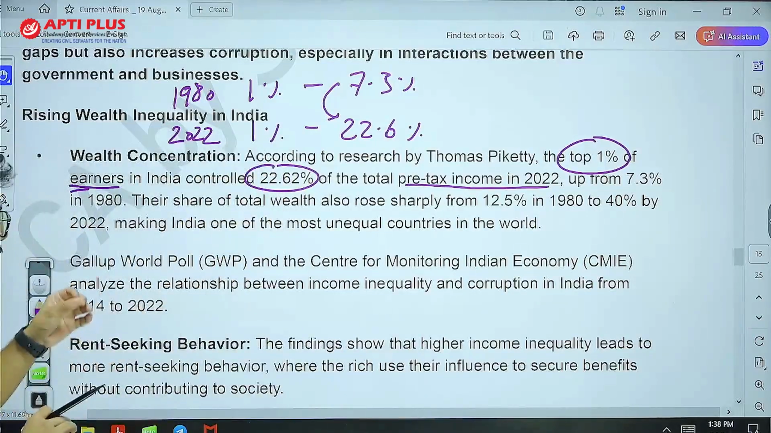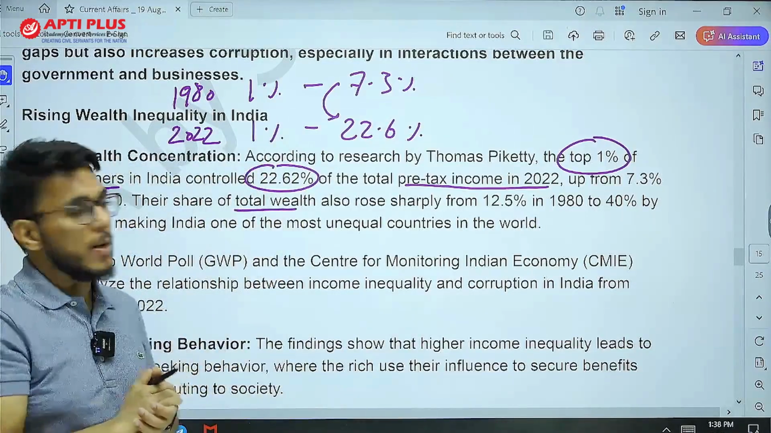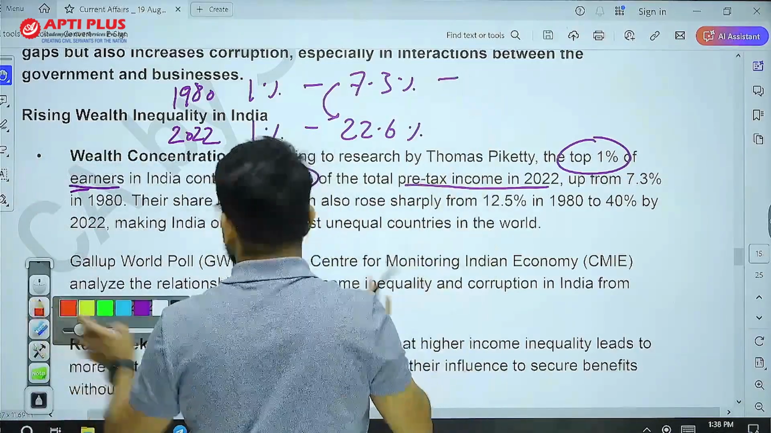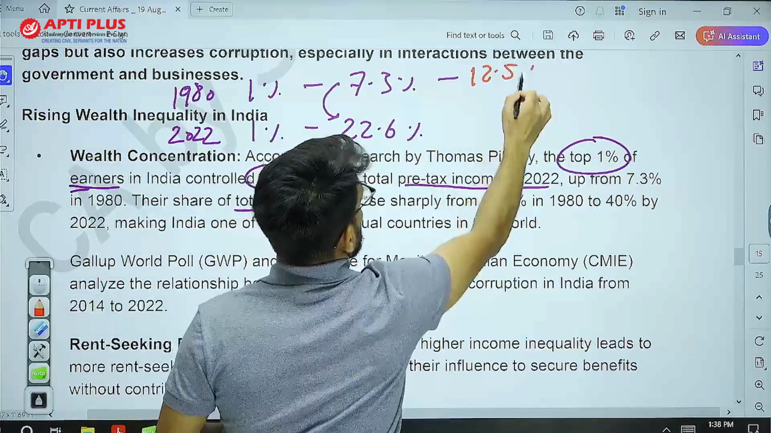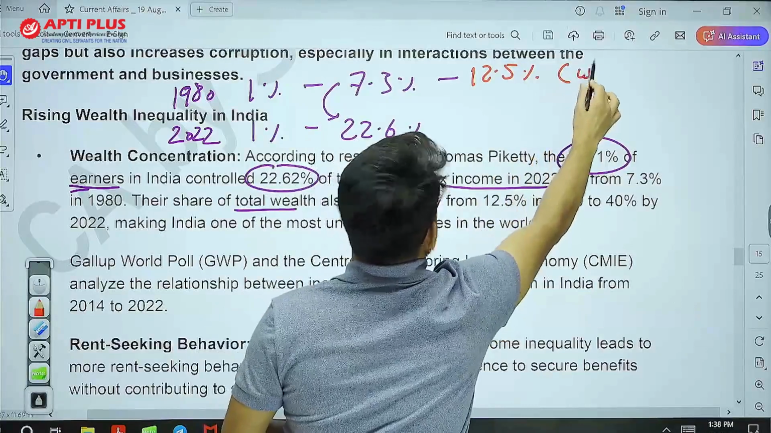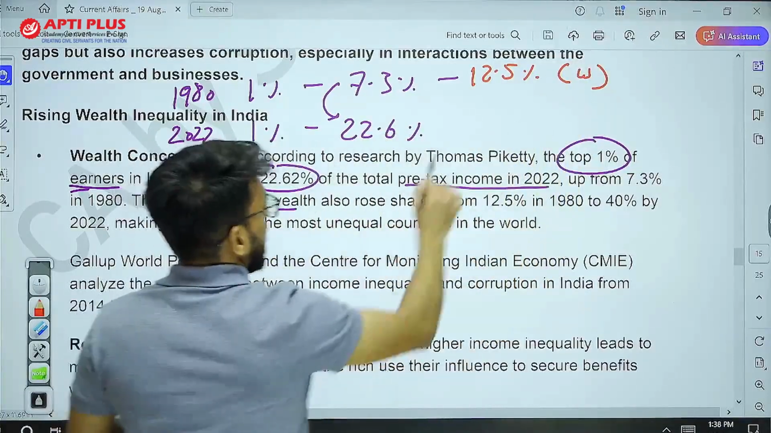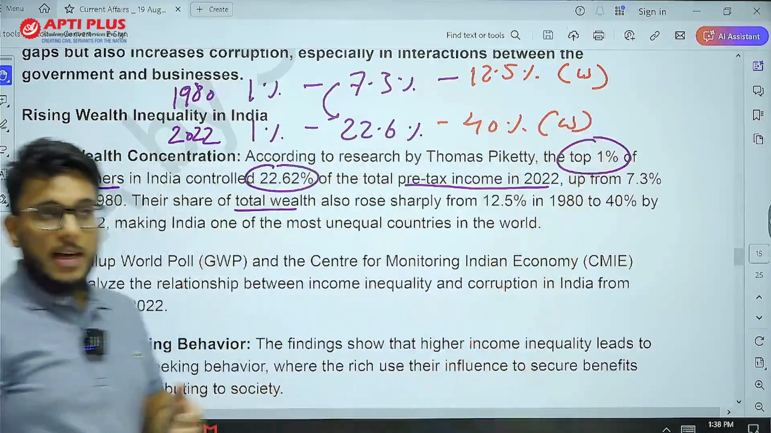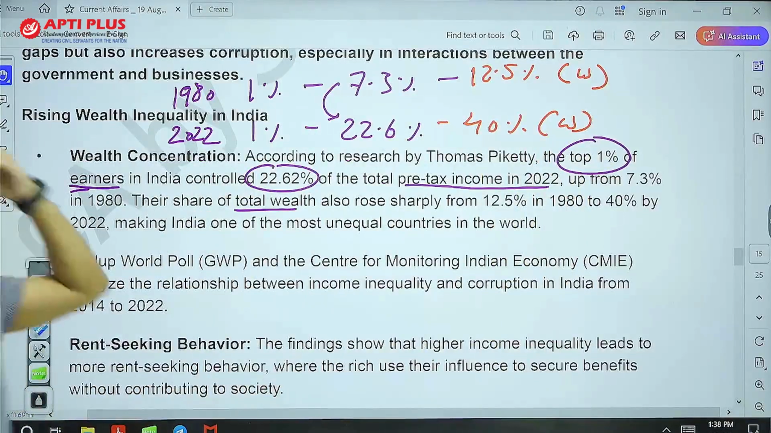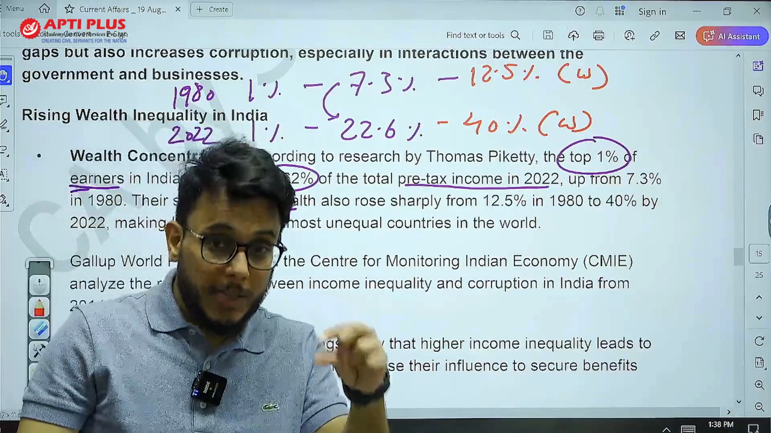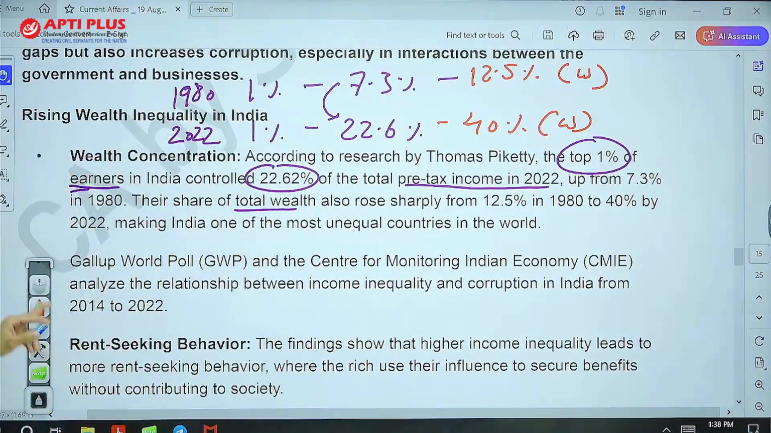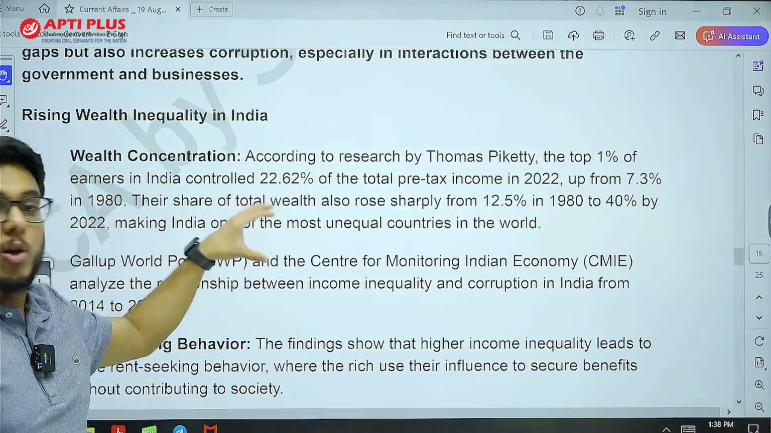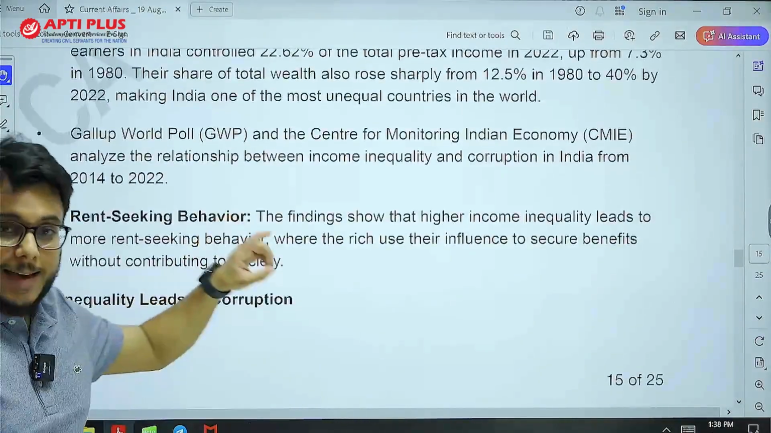Also, if you see, the share of total wealth has also increased. The top 1% people had 12.5% wealth in 1980. It has gone up to 40%. So disproportionate wealth maximization in the hands of a few people has happened. This shows that inequality is increasing, and India is one of the most unequal countries in the world. There is also one more data.